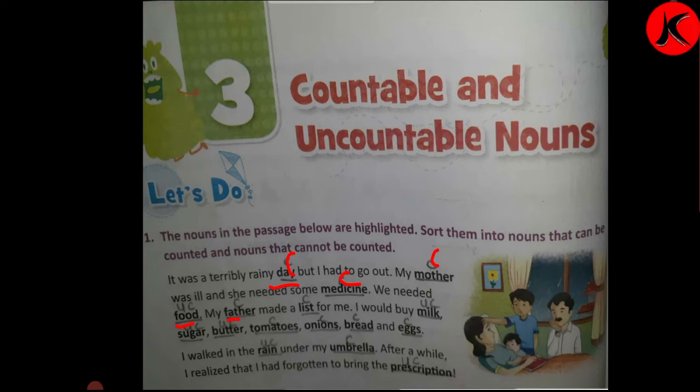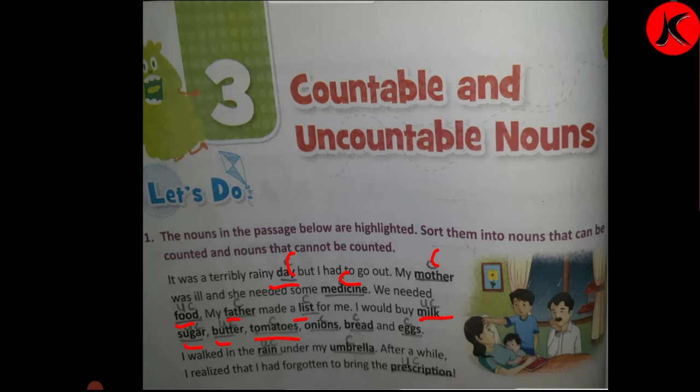My father made a list. Now father is countable, right? Fathers you can count like. So it is countable. Made a list for me. List is also countable. We can make a list what we want. List number 1, I want this. 2, this. So it is countable. I would buy milk. Now milk is liquid form, so it is uncountable. Sugar is also uncountable. We cannot count sugar. Butter also we cannot count, so it is uncountable.